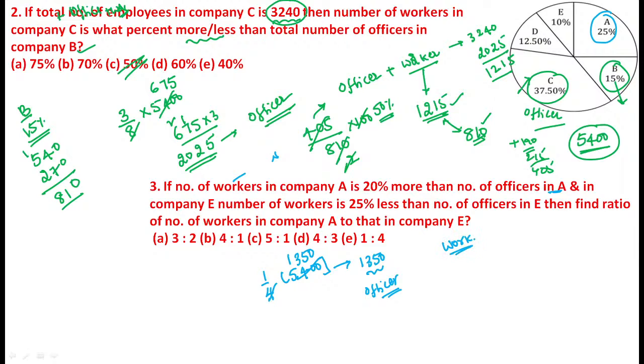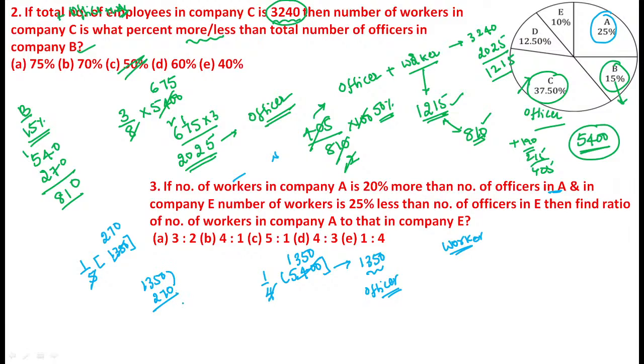Now, number of workers in company A is 20% more. So, if workers are 20% more, 20% means 1 by 5th value is more. First, identify that 1 by 5th value of 1350. 5 2s are 10, 5 7s are 35, 5 0s are 0. So, our value becomes 270. See, 270 extra. You just add 1350 plus 270.